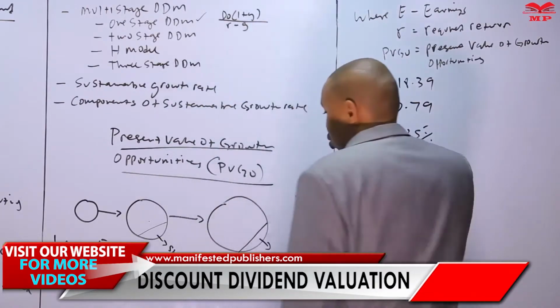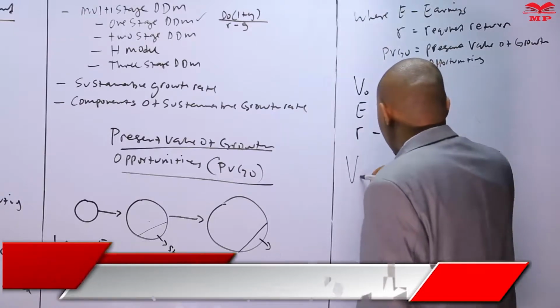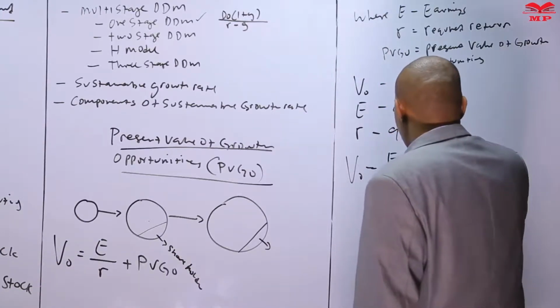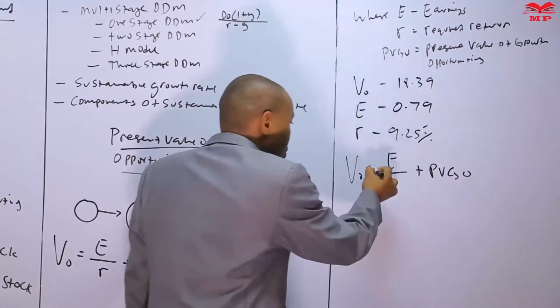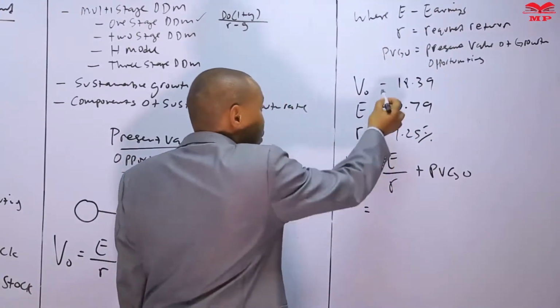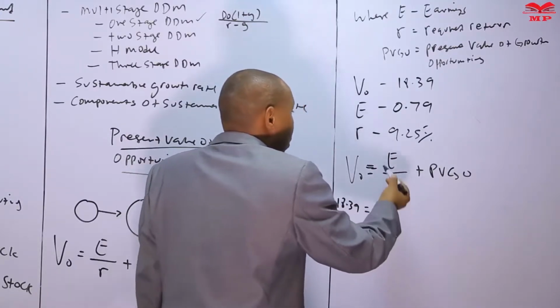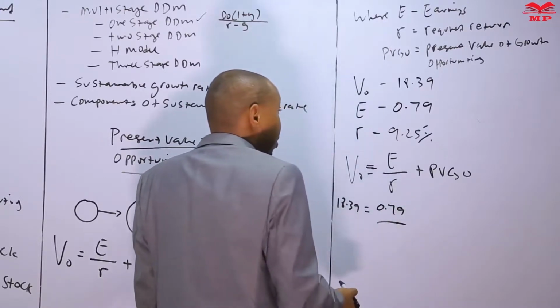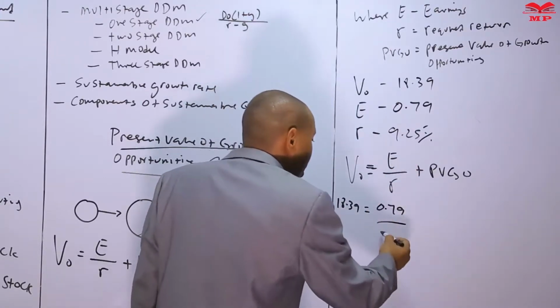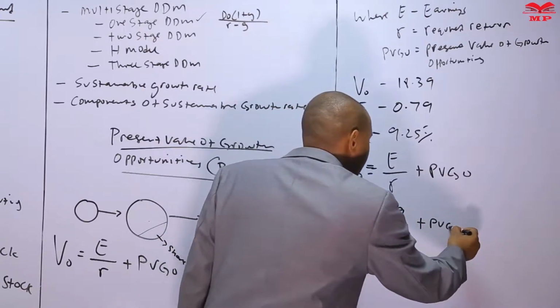So we can calculate and slot in the values over here as provided. We have V naught is given as E over R plus PV go. So V naught 18.39 is equal to the earnings, 0.79, divided by R, which is the required return. We convert this into decimal, 0.0925, plus PV go.